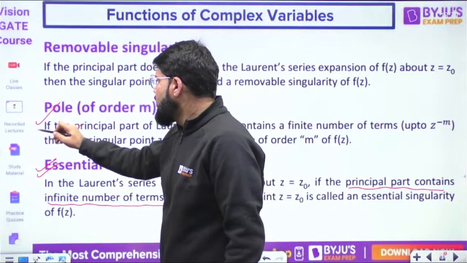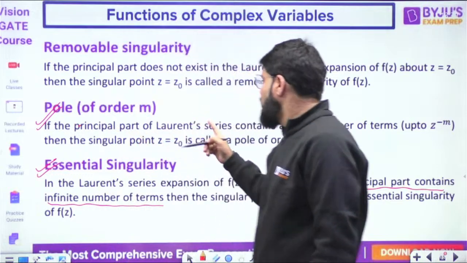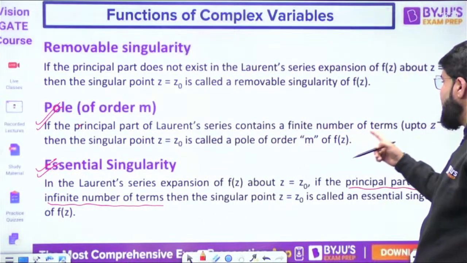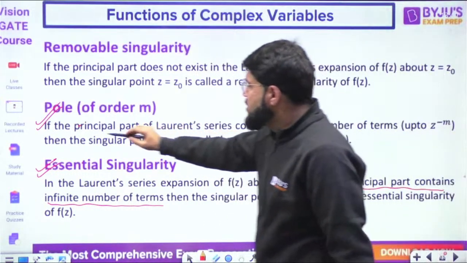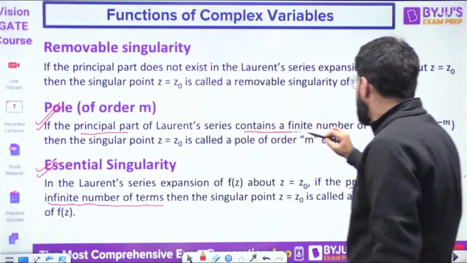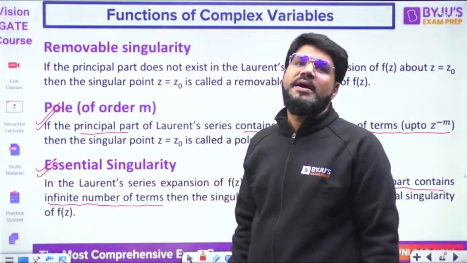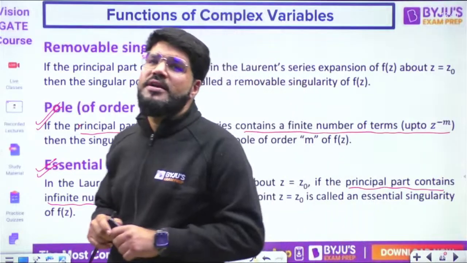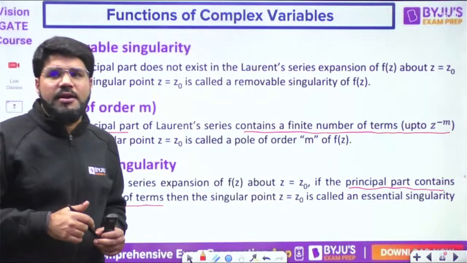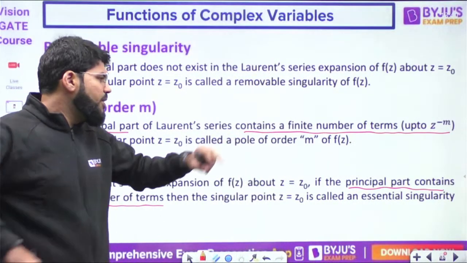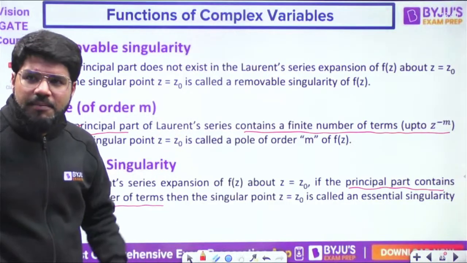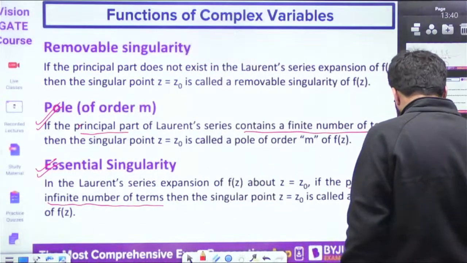Okay. Next point, pole of order m. If the principal part of the Laurent series contains a finite number of terms up to z की power minus m, then the singular point z equal to z naught is a pole of order m. Okay, that is a pole of order m. तो यहाँ पे मैंने क्या बोला था?